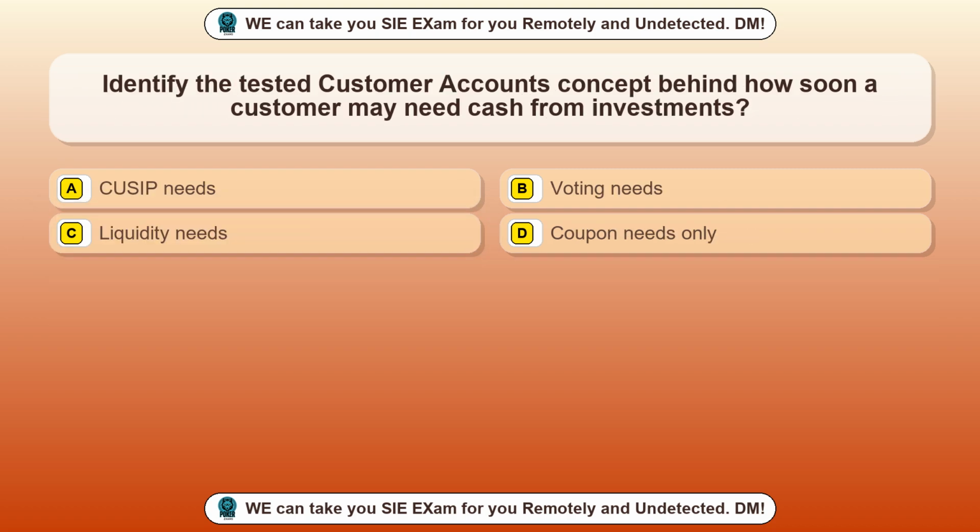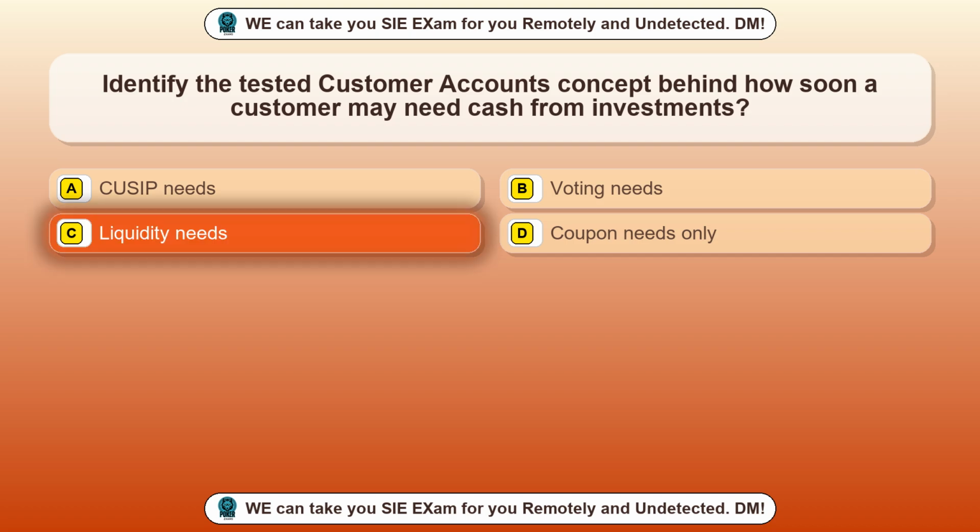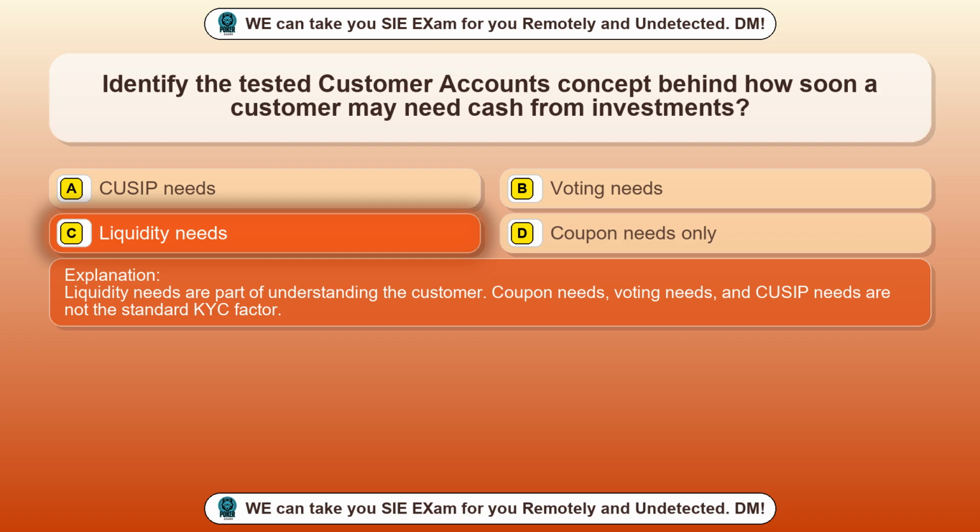Question 43. Identify the tested customer accounts concept behind how soon a customer may need cash from investments. Option A, QZIP needs. Option B, voting needs. Option C, liquidity needs. Option D, coupon needs only. The correct answer is option C, liquidity needs. Liquidity needs are part of understanding the customer. Coupon needs, voting needs, and QZIP needs are not the standard KYC factor.